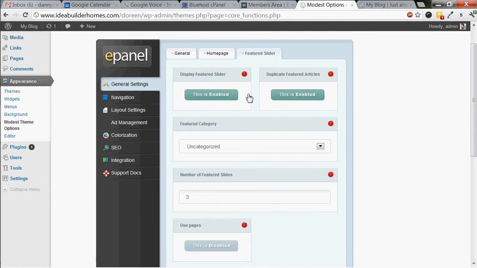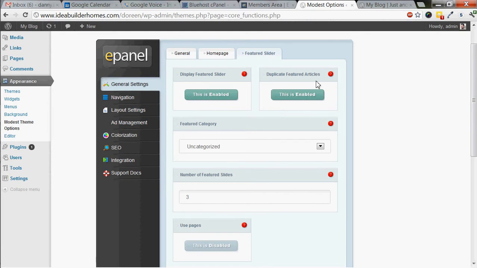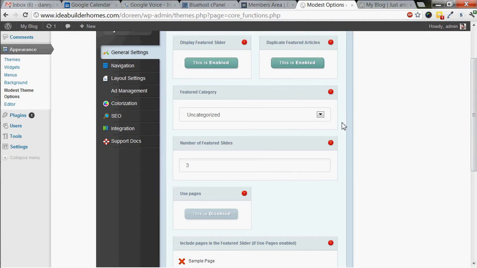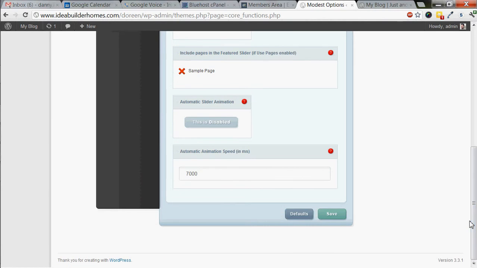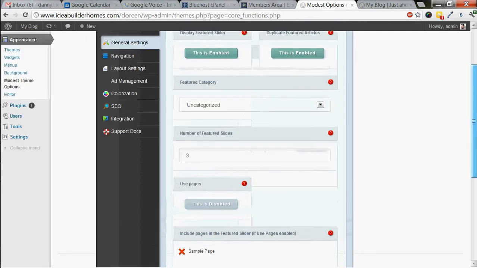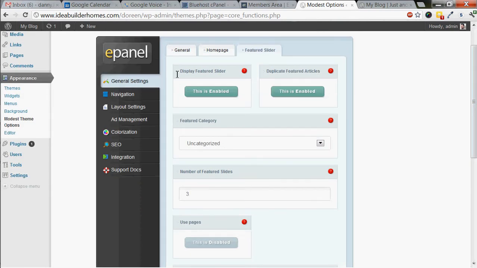Display featured slider, which is this main piece here. If we want that on, it's enabled now. Duplicate featured articles. And then of course featured category, number of featured slides, and the speed at which it switches from slide to slide. And then the animation is disabled. We could enable that once we've got things in there. But once again, just make sure to click the save button whenever you do anything here, otherwise it won't work.